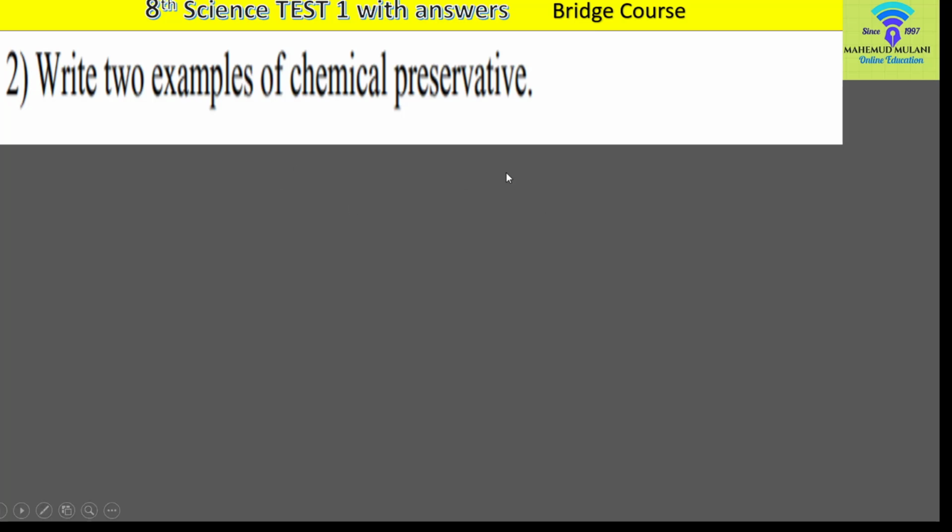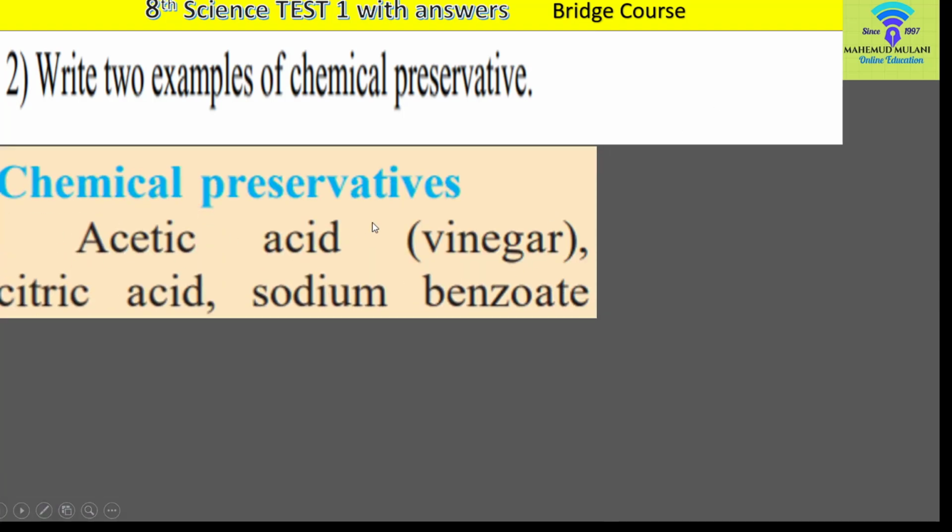Right now there is question number 2 in front of you. Write 2 examples of chemical preservatives, and those examples are given in the textbook of 7th science. Those chemical preservatives are acetic acid, commonly known as vinegar. The second chemical preservative is citric acid. The third preservative is sodium benzoate. You can write any 2 or all 3 from the given preservatives. Here only 2 examples of chemical preservatives are asked, but you can write all 3.